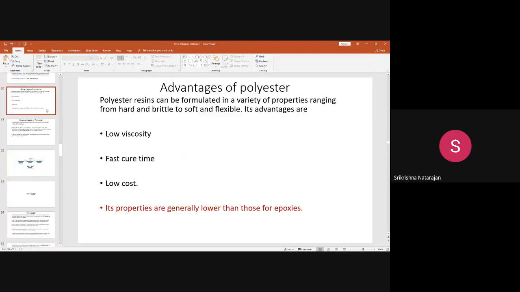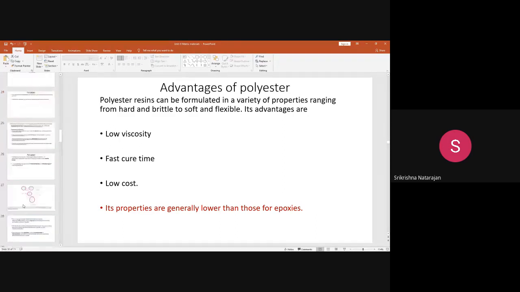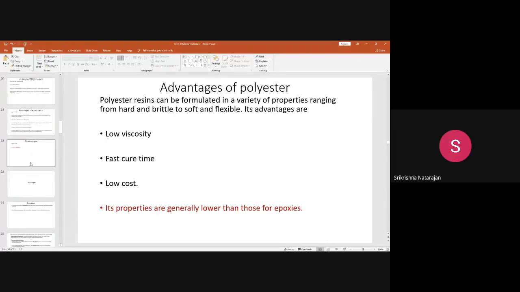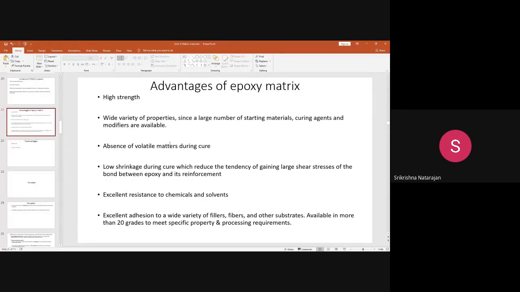So if you compare, though there are some advantages like low viscosity, fast curing time, and low cost, these properties are still lesser than those of epoxy. If you just recall our discussion on epoxy, epoxy has large advantages.